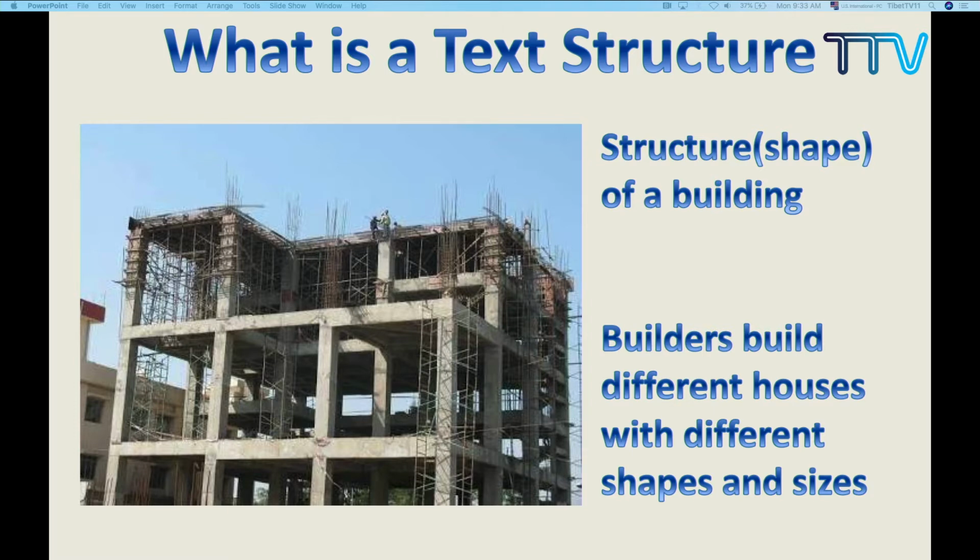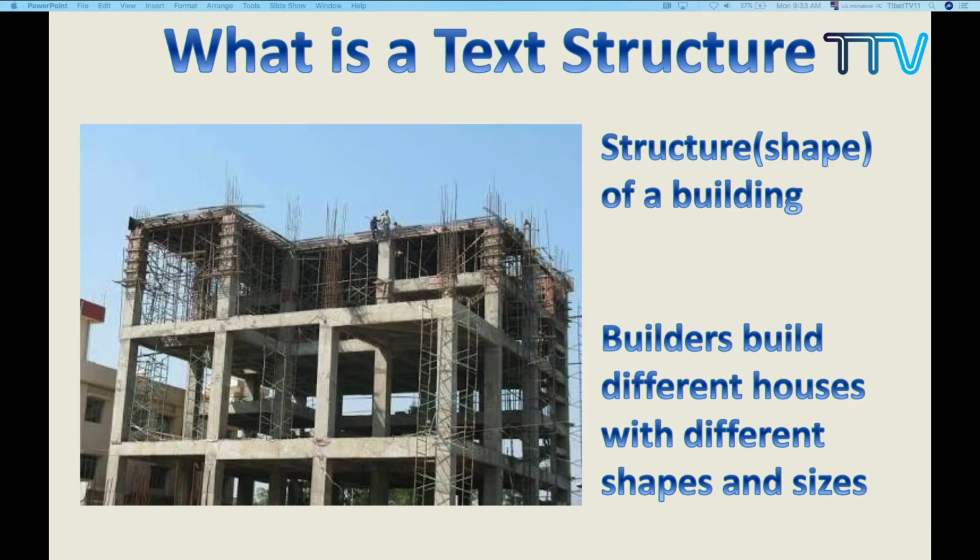Structure is how you organize all these things. We have the bungalow, the 1-story building, the 2-story building, and also the skyscrapers. These are different structures the builders, especially the architects, use.